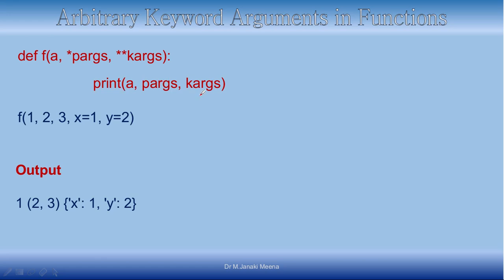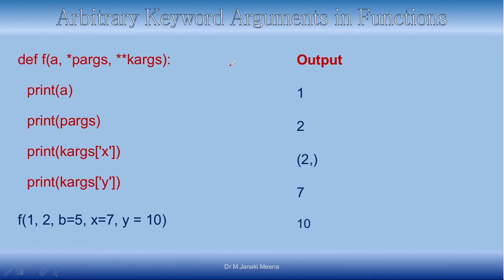When I pass 1, 2, 3, a will be assigned the value 1, and p args will collect the remaining positional arguments as a tuple, so p args will be a tuple with 2 values, 2 and 3, and k args will be a dictionary with two values, x and y, and the corresponding values. So you will see that the output will be like this.